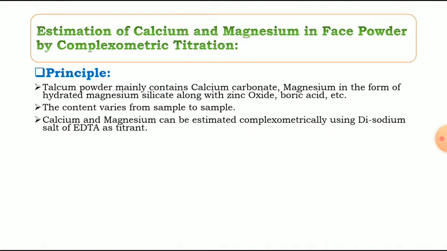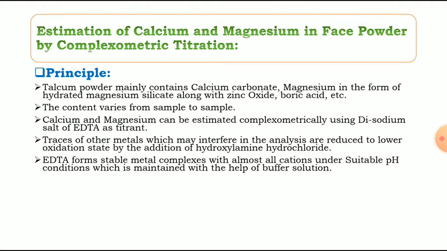Calcium and magnesium can be estimated complexometrically using disodium salt of EDTA as a titrant. Traces of other metals which may interfere in the analysis are reduced to lower oxidation state by the addition of hydroxylamine hydrochloride. EDTA forms stable metal complexes with almost all cations under suitable pH condition, which is maintained with the help of buffer solution.